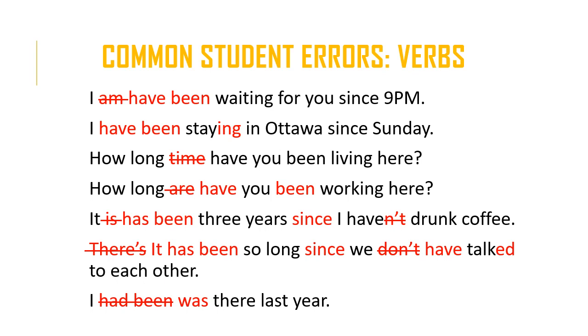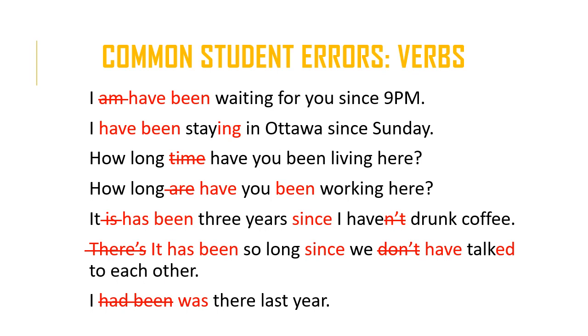All right, the fourth sentence, how long are you working here? So again, it's not the best tense to use. Okay, so the present continuous indicates that something is happening or is ongoing at the moment.